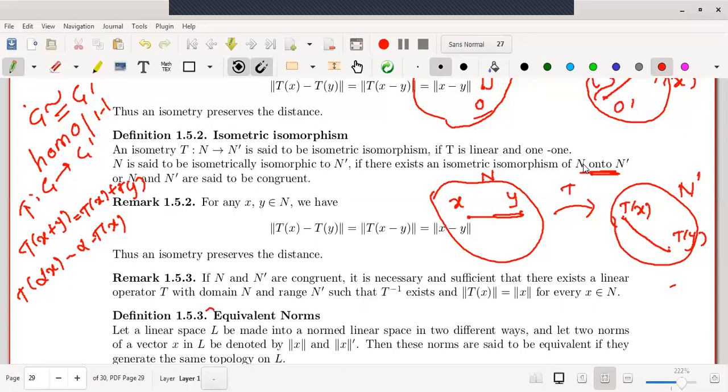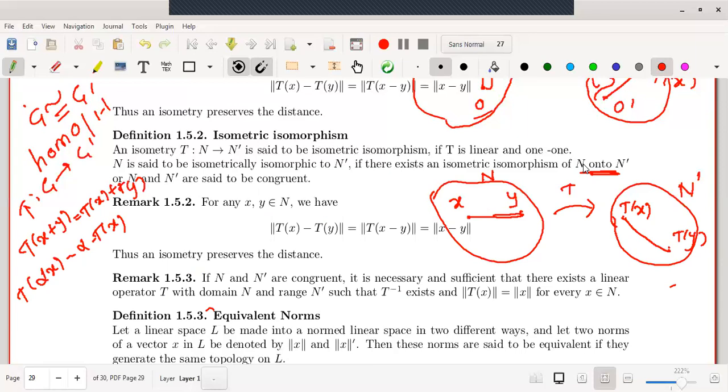We are familiar with the concept of isomorphic. The two groups are isomorphic, the two rings are isomorphic. The same concept we are extending to the linear spaces. Therefore, the two linear spaces are isomorphic if the mapping between the two spaces is linear and 1-1. And one point we have added here is that it is an isometry also. Therefore, this is called isometrically isomorphic if there exists an isometric isomorphism.